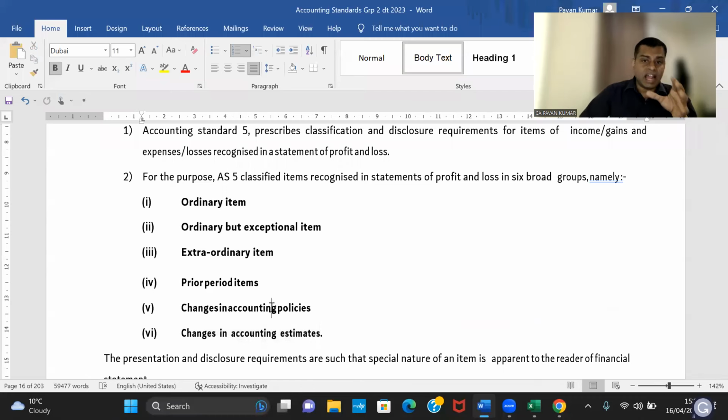So ICAI or the Companies Act or the Ministry of Corporate Affairs or ROC or SEBI or RBI or any other international accounting body or regulatory authority, they do not want companies to manipulate accounts using a weapon called accounting policies. They don't want companies to play with this.